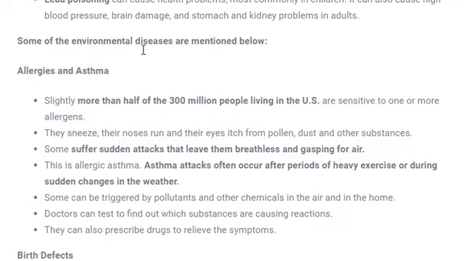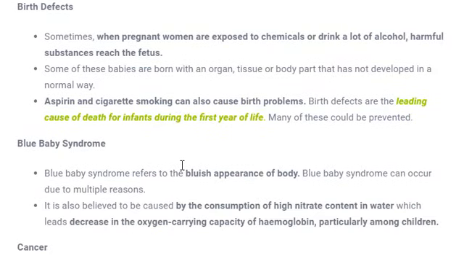Next is birth defect. Among environmental diseases, birth defect is a major problem. What does birth defect mean? Birth defect means a child who is born with an incomplete organ, or you can say an organ which is not completely developed like other organs. For example, a limb or a hand might not develop, whereas the other hand might develop properly, or it might be the case with the leg, ears, eyes, whatever.